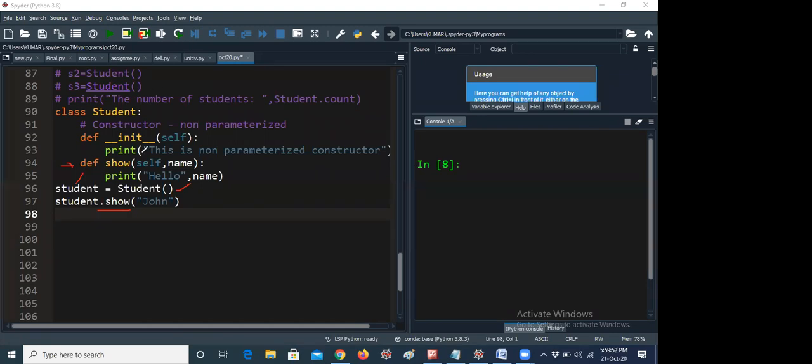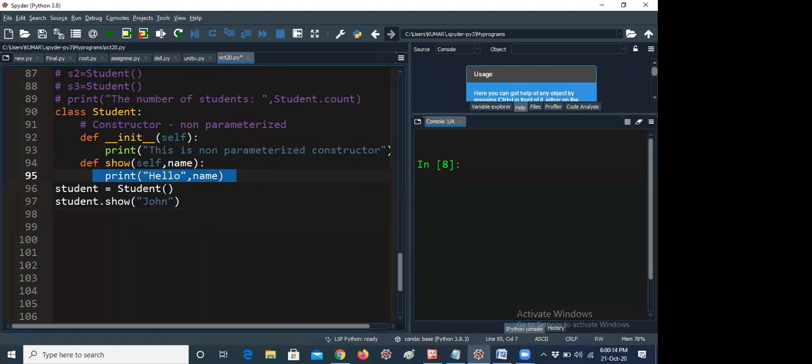So student dot show of John, that means here John is a parameter. Now John will be stored in name. Now hello John will be printed. This is just like a general function. This is a constructor without parameters, that means a non-parameterized constructor. Hope you understand what the output is now. This is a non-parameterized constructor, hello John will be displayed, that's all.